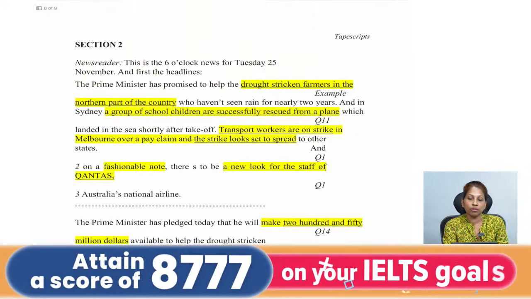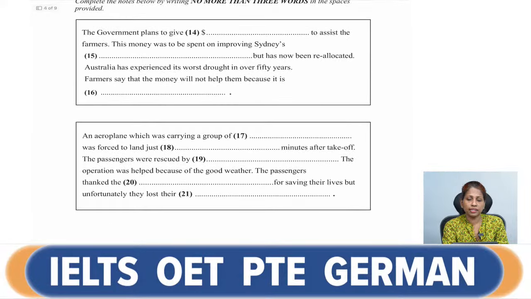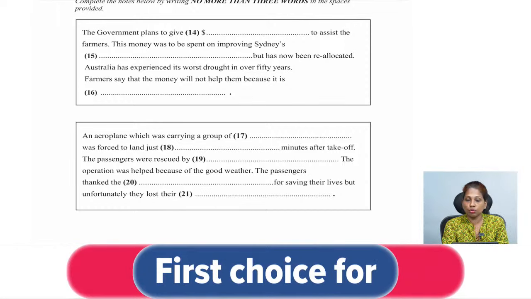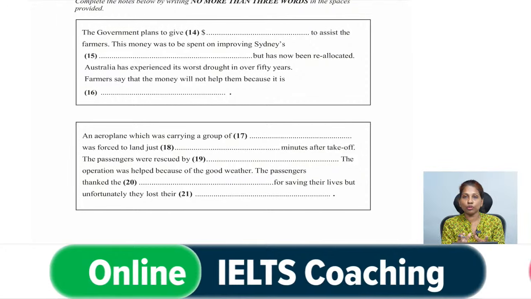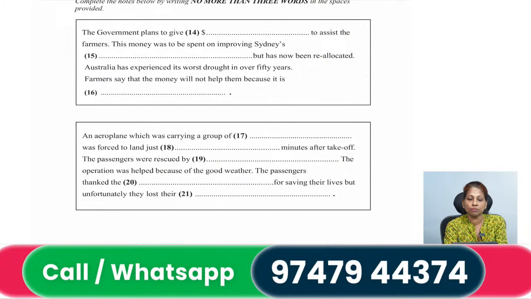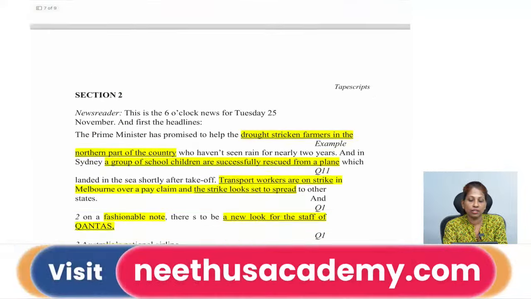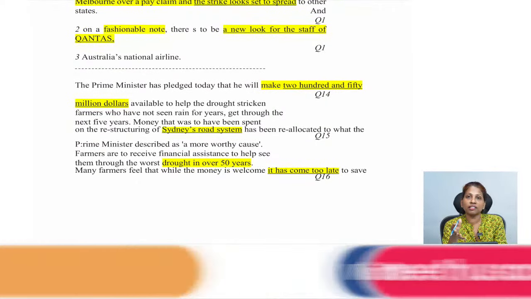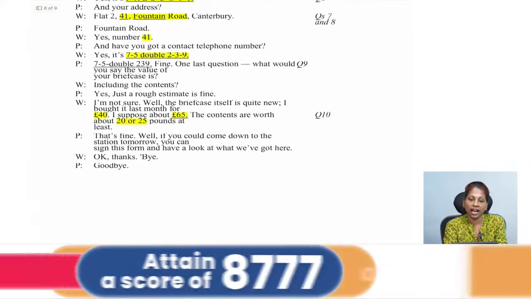But what was the blank about? In the note it is asking you to fill in that the government plans. Now they are saying the Prime Minister has decided. Don't get confused by this. This is how they will always try to give a different form of the word or sentence, in a synonymous manner. Who is the Prime Minister? The Prime Minister is a part of the government, a representative of the government. So that should not confuse you. When he says the Prime Minister has pledged, it means the government has pledged.